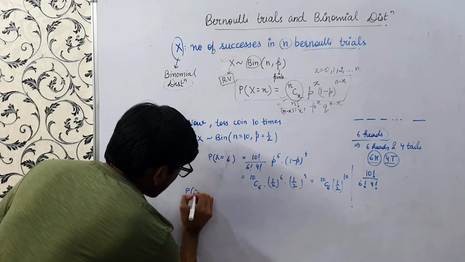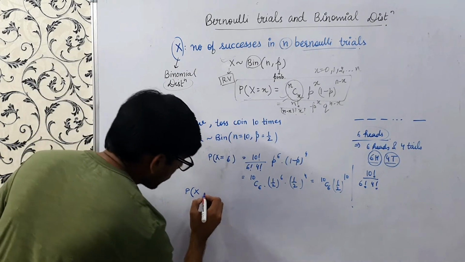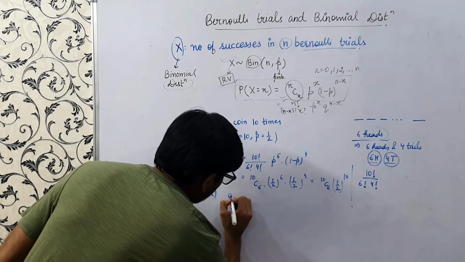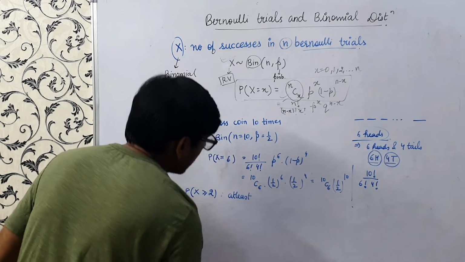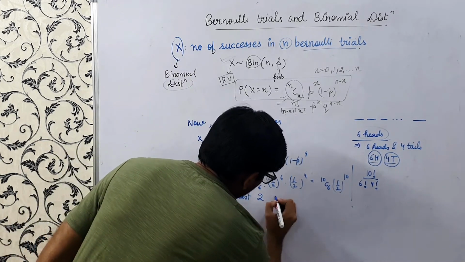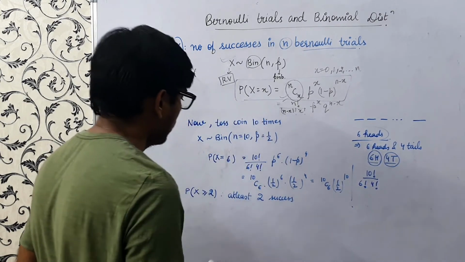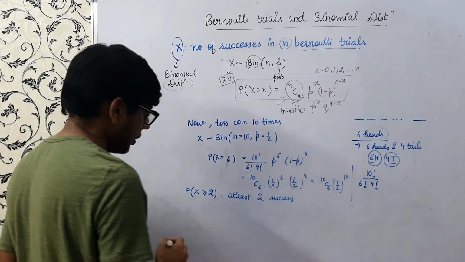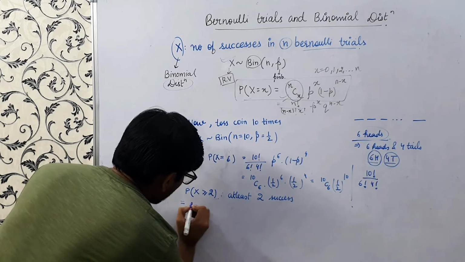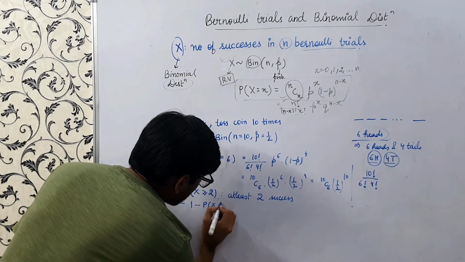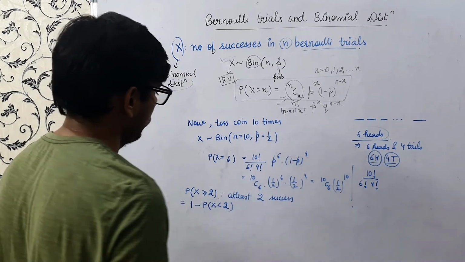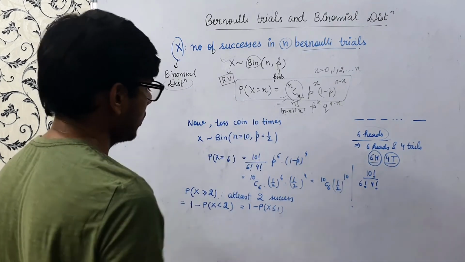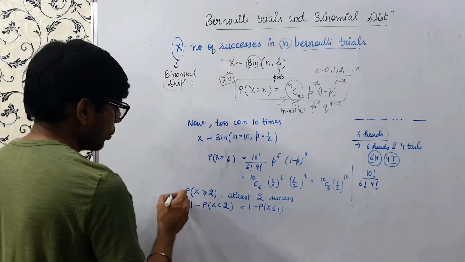So I just want to discuss some mathematical relationships. Suppose it's given x greater than or equal to 2. What does that mean? There are at least 2 successes, right? So this means 2, 3, 4, 5, 6, 7, 8, 9, 10. So we'll calculate the probabilities. What can we write it as? I can write it as probability 1 minus x less than 2, which equals 1 minus probability x less than or equal to 1. So we can solve in this way.